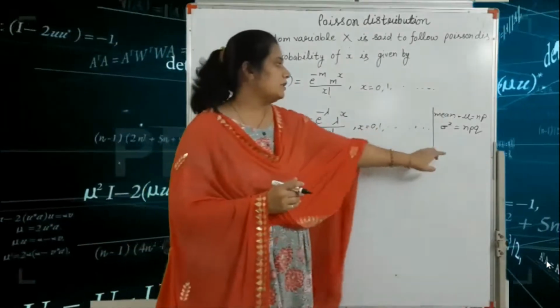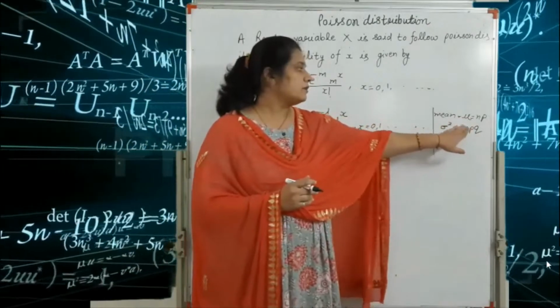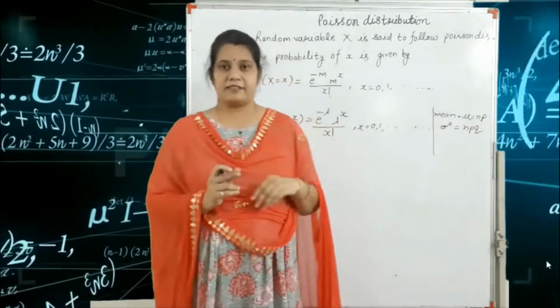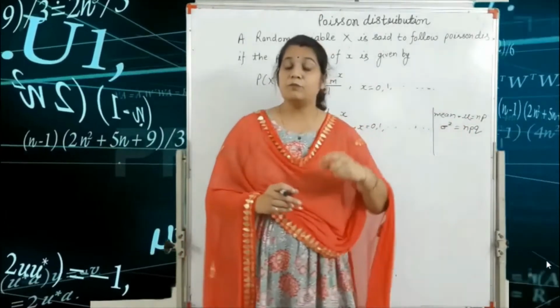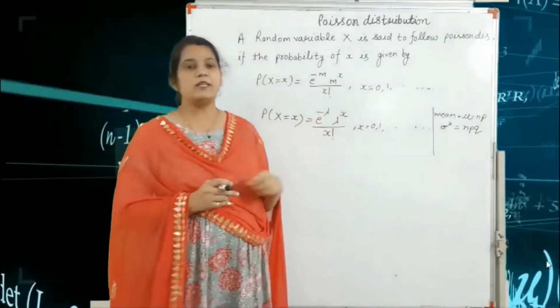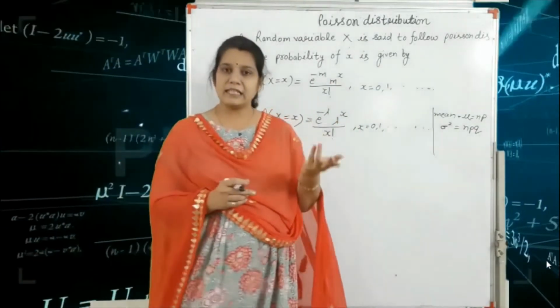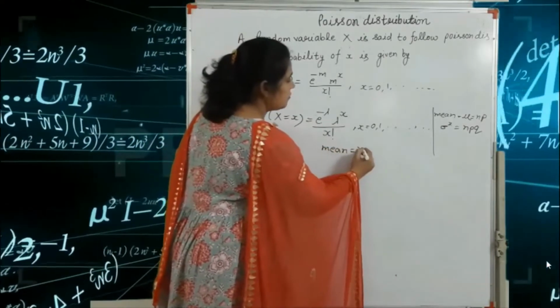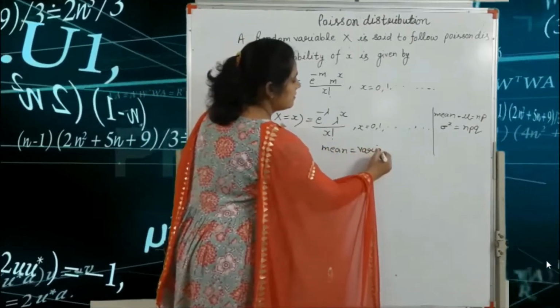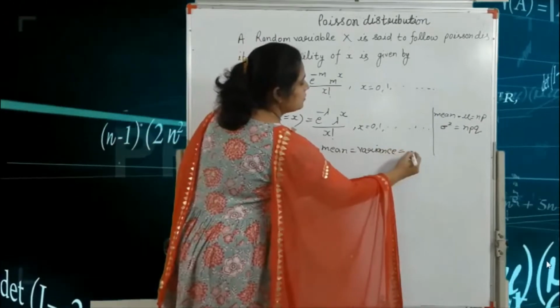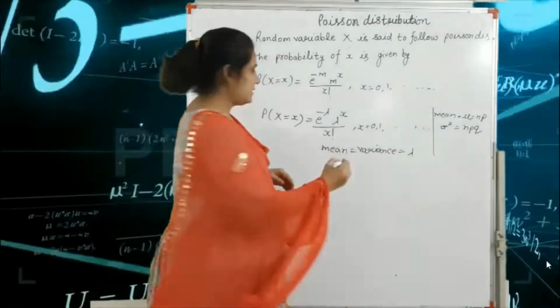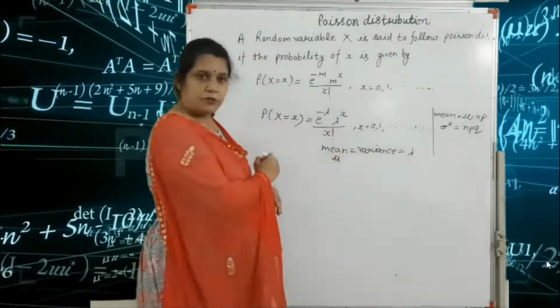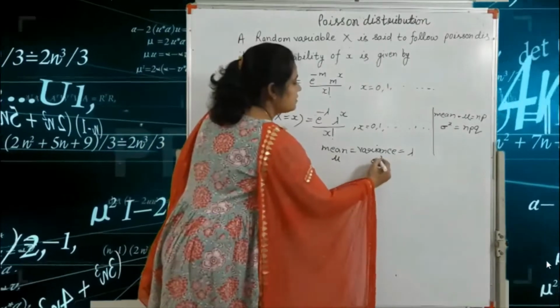In binomial, mean and variance are different, np and npq. But in the Poisson distribution, mean and variance are equal. So we write here mean is equal to variance is equal to lambda. That means mean is mu and variance is sigma square.